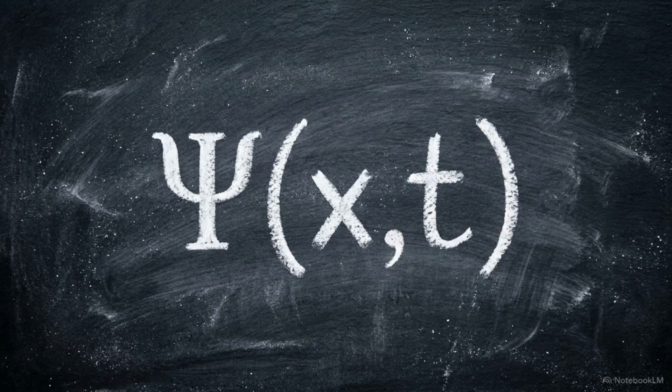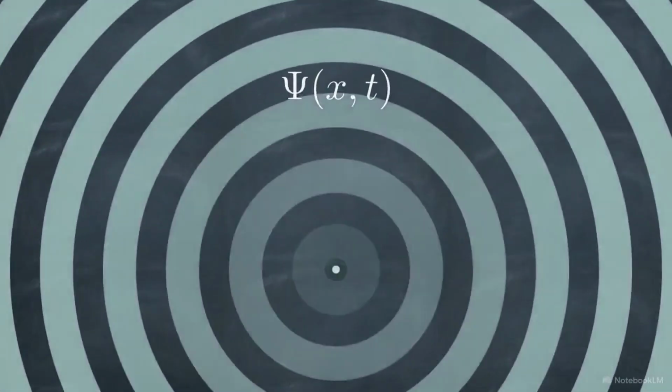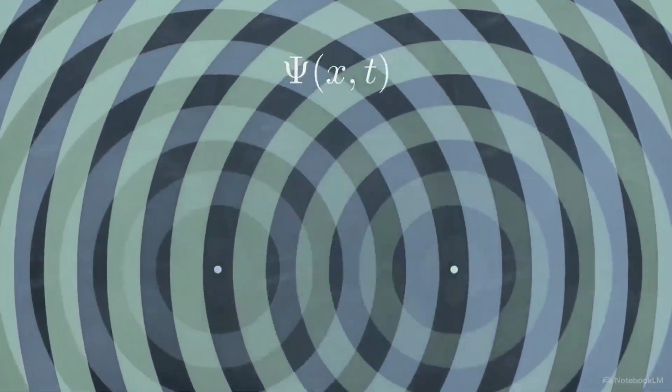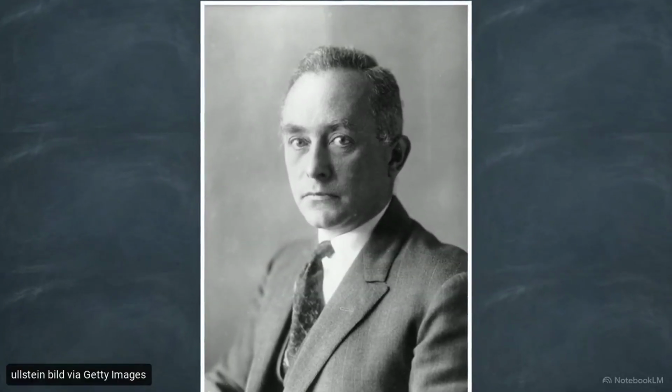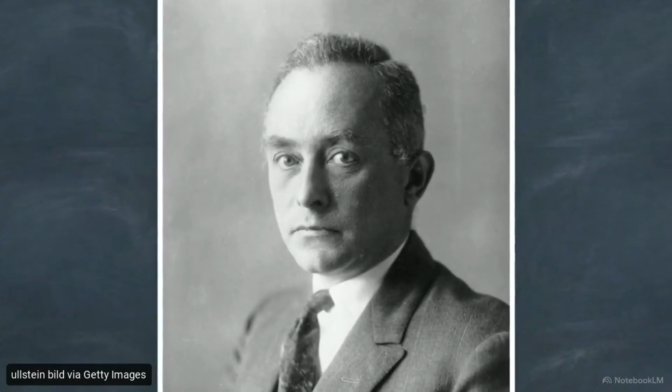We introduce the wave function, denoted by the Greek letter psi. It is a function of both position and time, capable of spreading and carrying the phase information necessary to produce interference. We are no longer calculating trajectories. To predict the behavior of a quantum system, we must track and evolve its wave function. Defining what that wave function actually represents fell to Max Born in 1926.